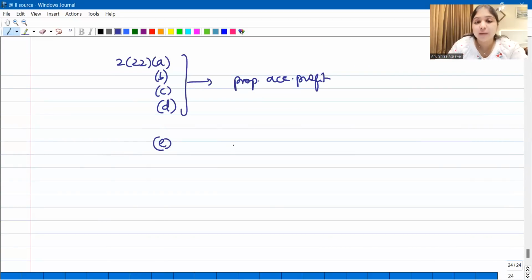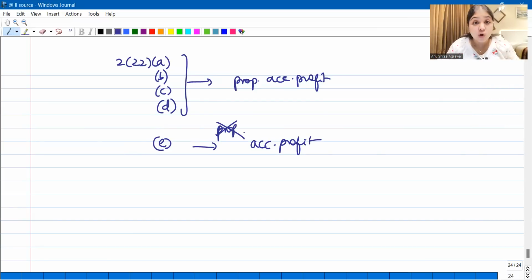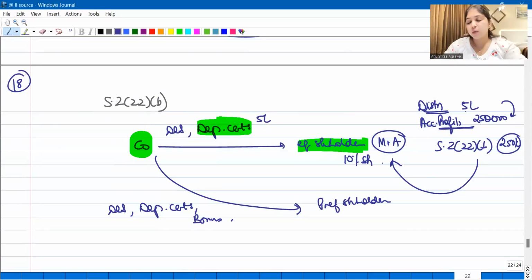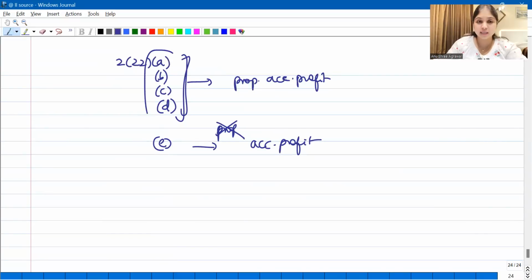But in 222E, you don't calculate proportionate accumulated profits. You take the total accumulated profits. You will not see what is the shareholder's share in the accumulated profits. You will take the total accumulated profits as it is. Only in 222A, B, C, D, only in these four, you will take the proportionate accumulated profits. In E, you will take the total accumulated profits as it is.